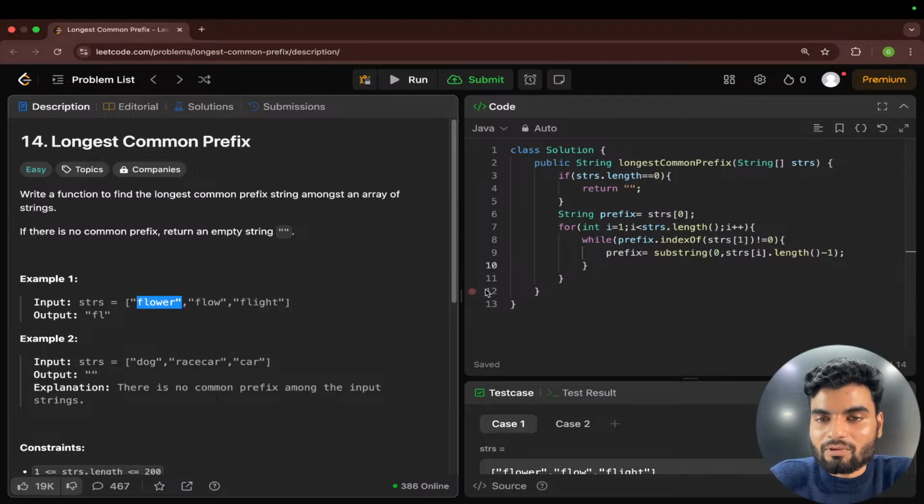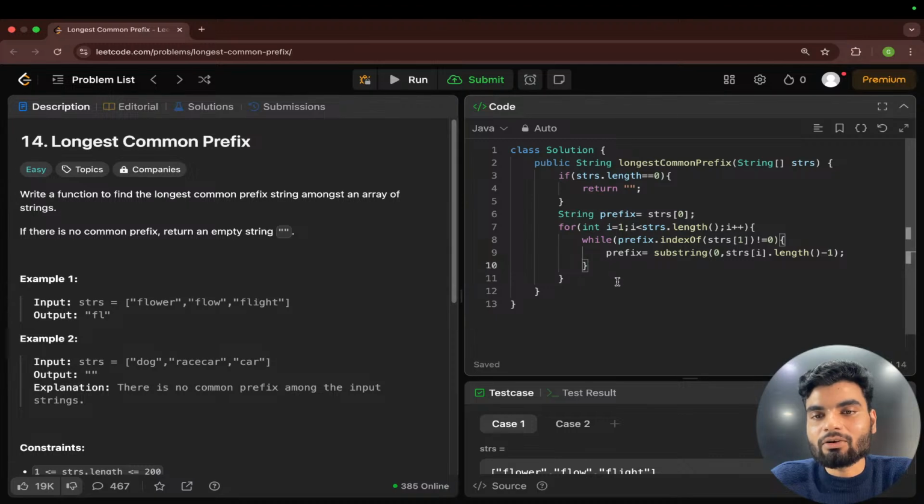So this was available, then this while will not work. Then i++, you will have the flight. Then again you will check, is this flight available in this flower? This is what you will check. And here you need to update also.